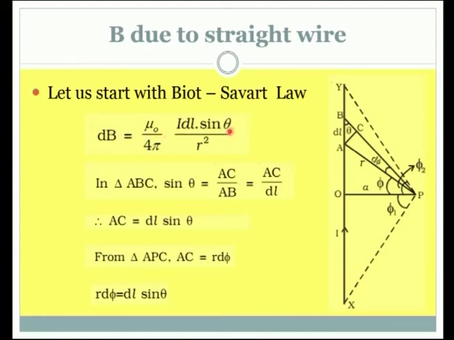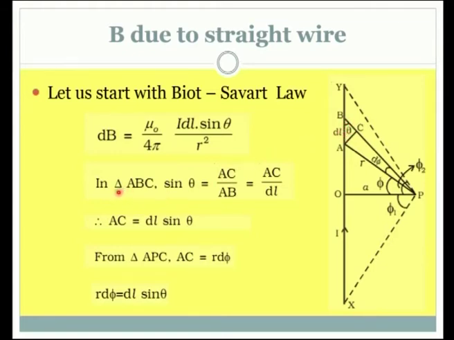This is the Biot-Savart law, and now we try to bring in the terms for sin theta. Where is theta? Here it is marked. What is the angle theta? It is the angle between the current element I dl, so dl is here, and the line that is connecting the segment. So, this is theta. Because the AB section is very small, the entire section subtends an angle theta. So, that is our idea. Part A and part B subtend the same angle because the dl element is very small.